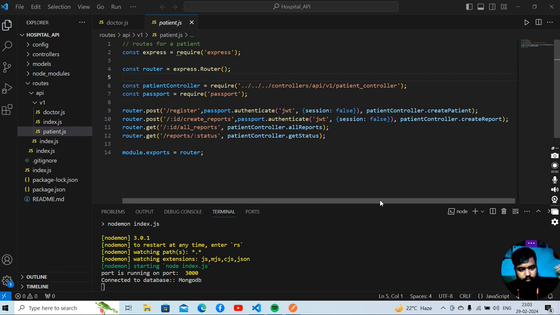The server sends the request to the controller, and the controller, according to the request, sends the response to the user. The third one is the view, which only takes care of the presentation of the data, how we are going to present the data to the user. Okay. For making this project, I have used Node.js, Express, MongoDB, and Postman.